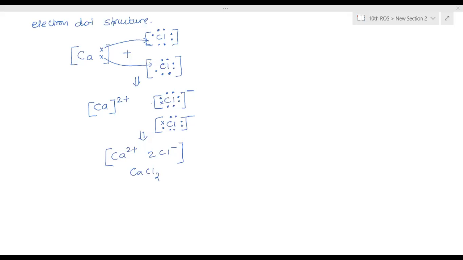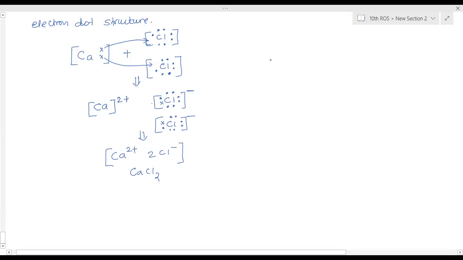Ma'am, will the marks be cut if the child draws with the help of a pen, like the electron dot structure? Not for a diagram. You're supposed to use pen there. Okay. Ma'am, but this is not a diagram. I'm not getting your voice clearly. Come closer to your mic. Ma'am, this is not a diagram. Here it is okay, but the electron dot structure is with pencil only. Okay. I'm going to draw the electron dot structure with pencil. Yes.